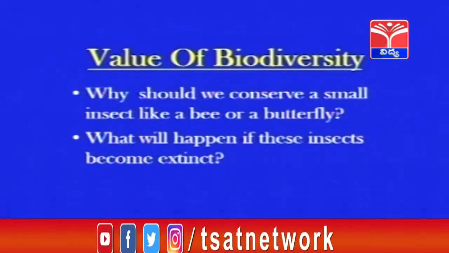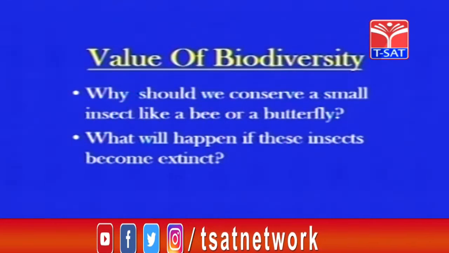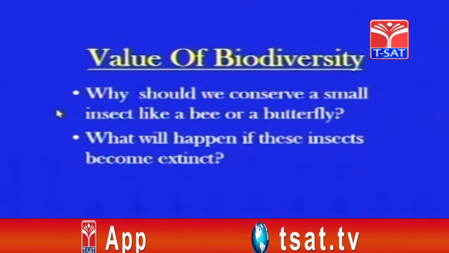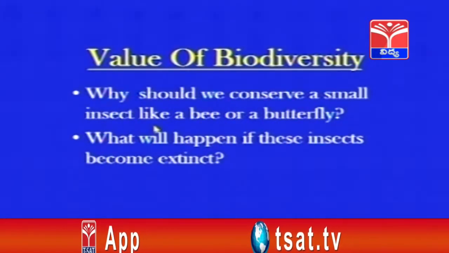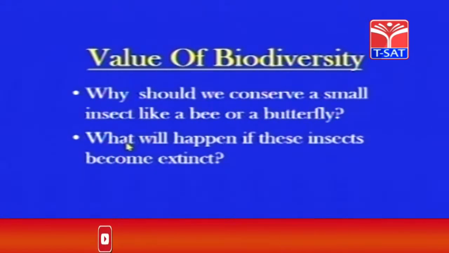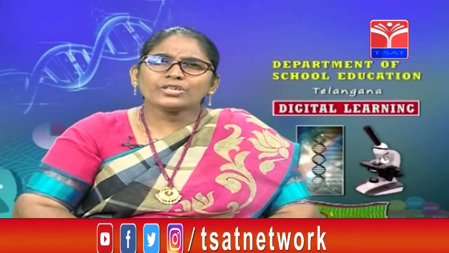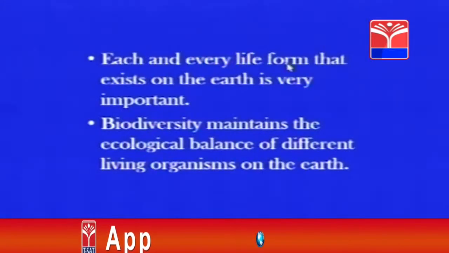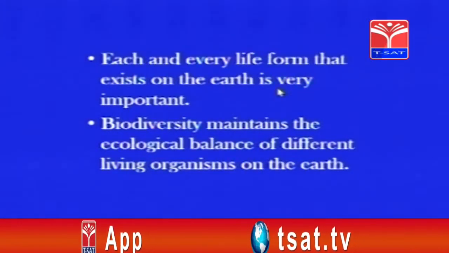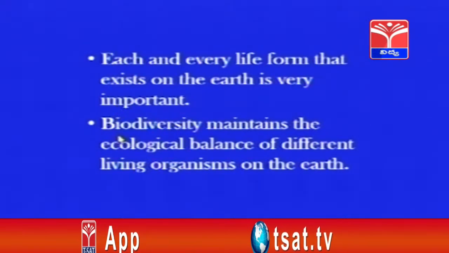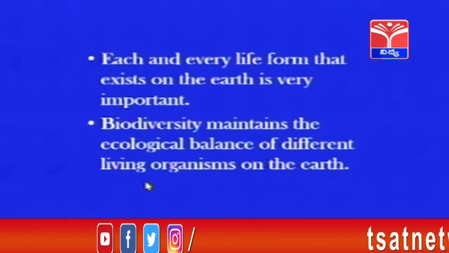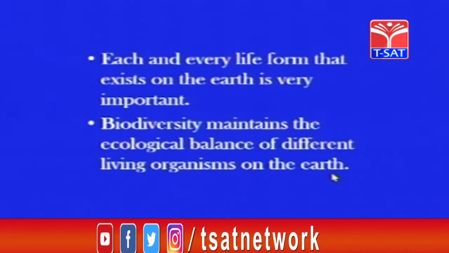We will try to find out the value of biodiversity, that means the variations. Why should we conserve small insects like a bee or a butterfly? What will happen if these insects become extinct? What happens, children, if these animals are not found in our surroundings? Each and every life form that exists on the earth is very, very important, and biodiversity maintains the ecological balance of different living organisms on the earth.